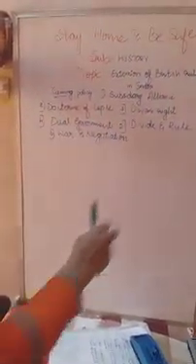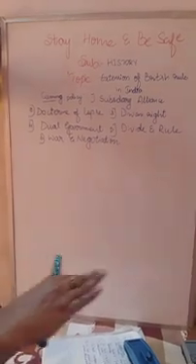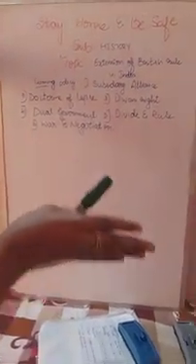Keep in mind, what is meant by subsidiary alliance? The Indian king had to allow the British army to stay in his kingdom, and he had to bear the whole expense of the British army.